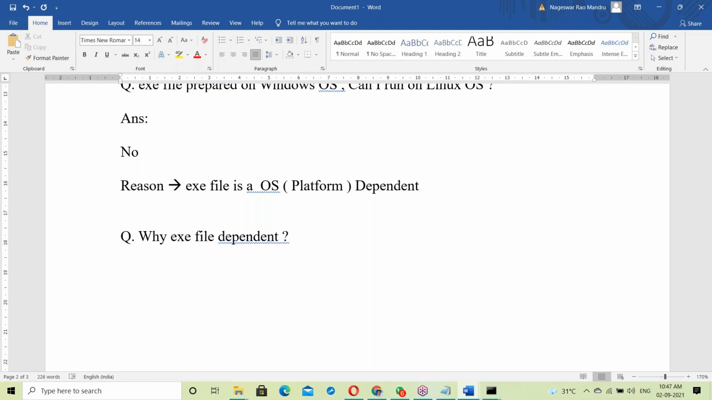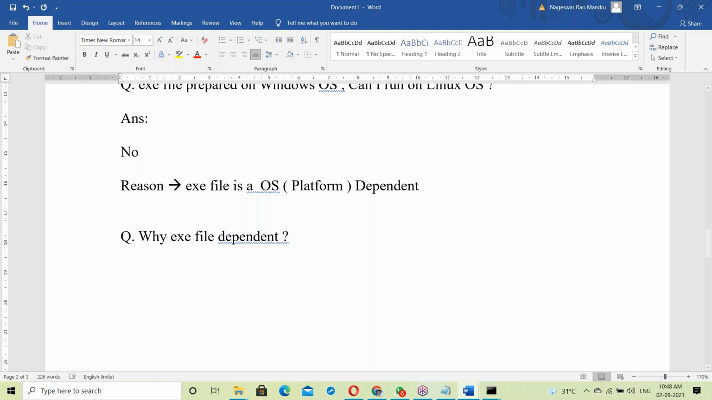See, 8086 processor. For Windows OS, 8086 processor. For Linux OS, also 8086 processor. The processor code is the same; that binary code will not change. In the current generation of computers, fourth generation processor based computers, the binary code is the same, no change. Then why is an exe file OS dependent?